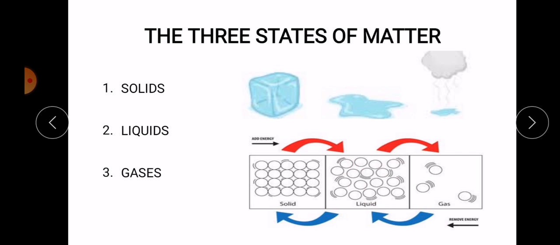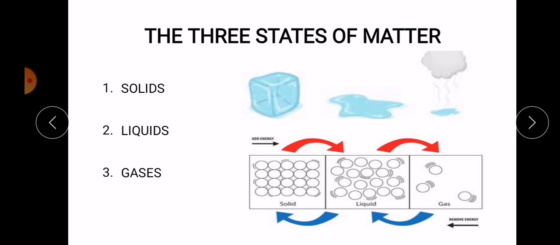And in the liquid, the arrangement of particles is such that they are still close to each other, but not as in solids. And also they are irregularly arranged. And still, if you add energy, it converts from a liquid to a gas. And the particles here are further from each other. There are almost no intermolecular forces between the particles. So these are the three states of matter.